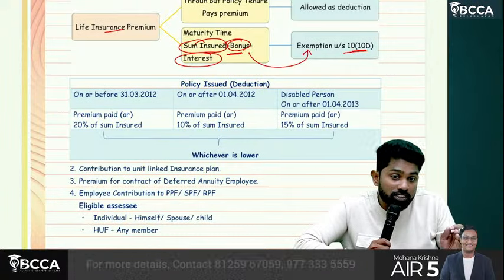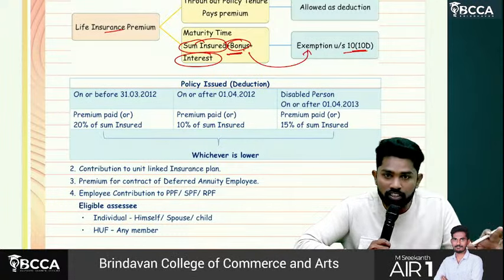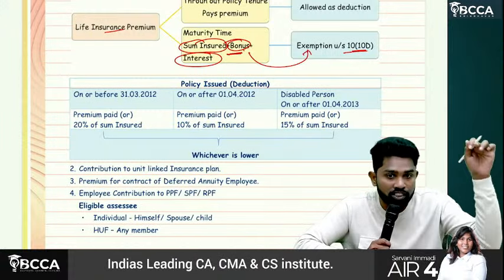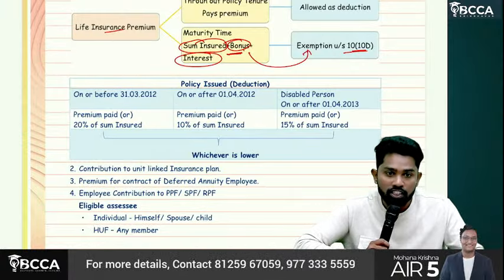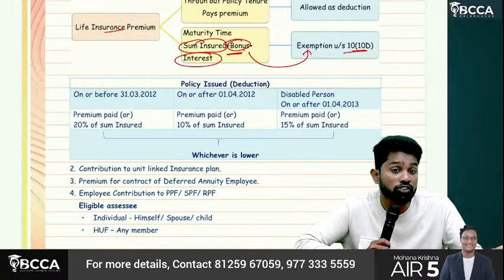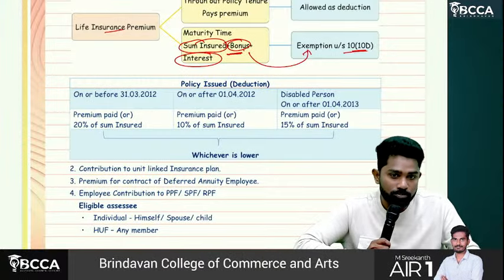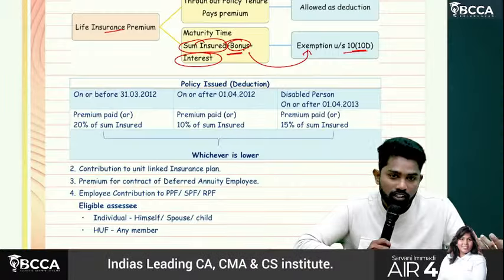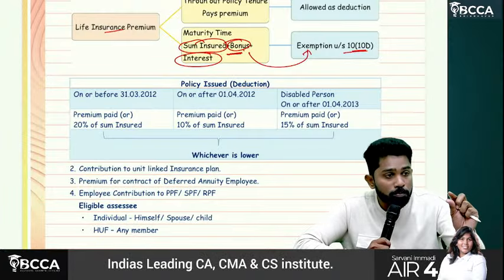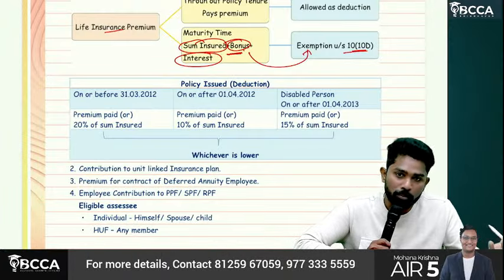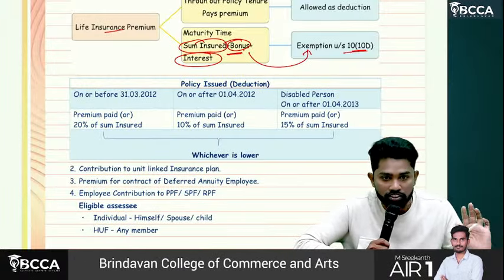After exemption, if any amount is taxable, I am not saying the full amount is exempted. We need to check 10(10D) conditions. If those conditions are satisfied, then it would be exempted. If not exempted, then taxable under the income from other sources head. Or else, if only part of the amount is exempted, the balance amount is taxable under income from other sources head. Got it?